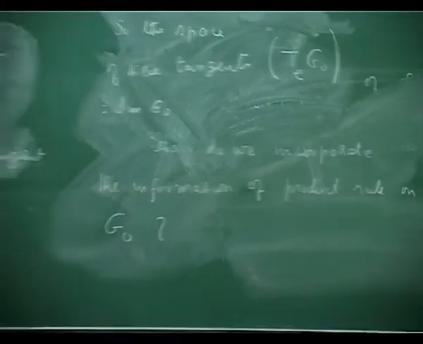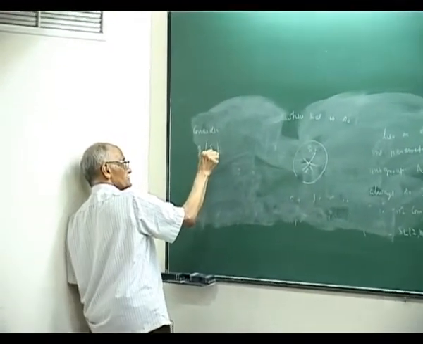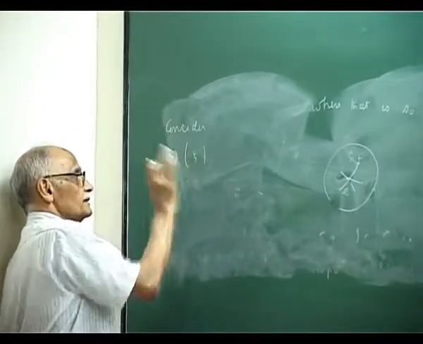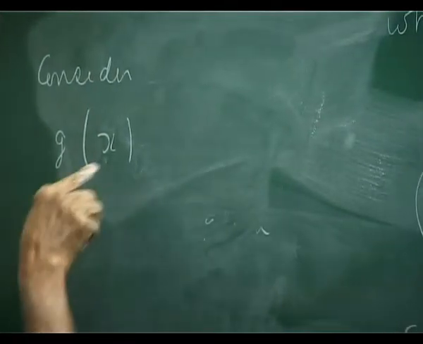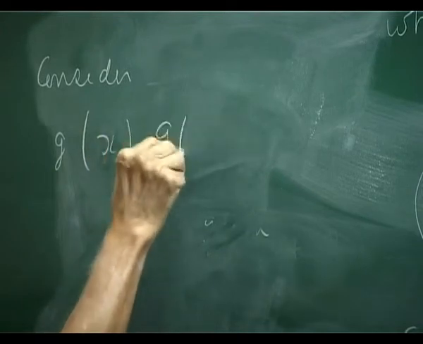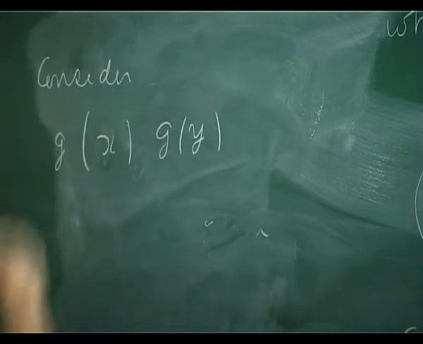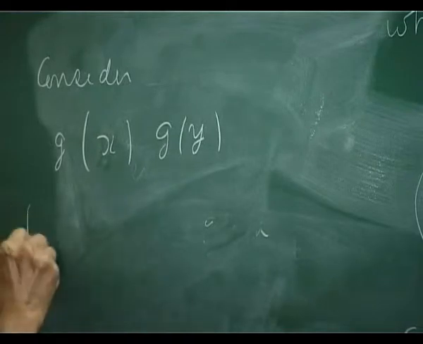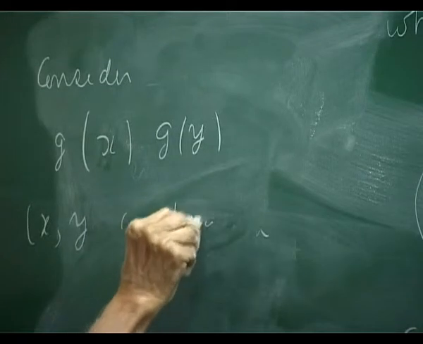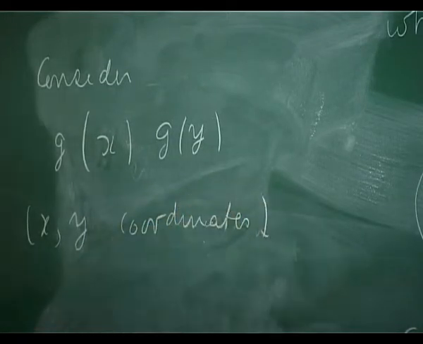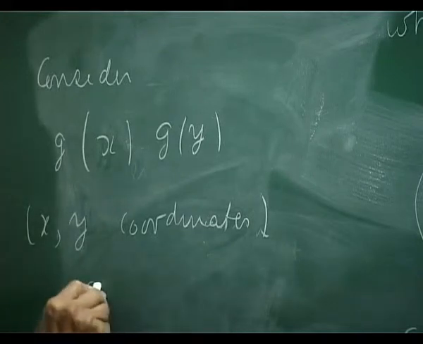Consider some g in some local coordinates x, and I multiply by g of y. So x and y are local coordinates. Local means in this patch these are the coordinates. This is going to be some g of phi of x, y.